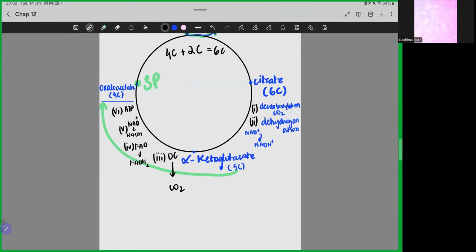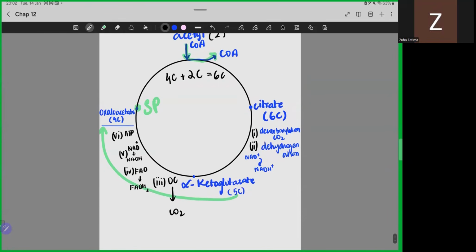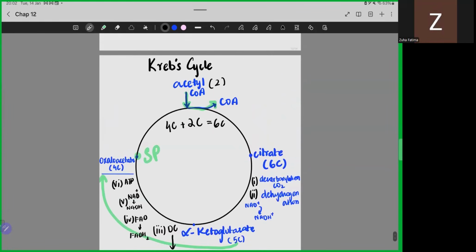मिस जो ये अल्फा कीटोग्लूटारेट वाला है, तो I think just read this as 5 कार्बन unstable compound because I am not familiar with this name. तो yes, you can absolutely remember this as the 5 कार्बन unstable compound. Even with the citrate, अगर आप 6 कार्बन लिखना चाहो तो आप लिख सकते हो. Oxaloacetate is something that you should know. But citrate, I would say याद कर लो because इस cycle का एक और नाम होता है. The Krebs cycle is also known as the citric acid cycle. So oxaloacetate, citrate और acetyl CoA जरूर याद रखो. अल्फा कीटो ग्लूटारेट को आप 5 कार्बन शुगर, सॉरी 5 कार्बन कॉम्पाउंड भी बुला सकते हो. That's perfectly fine. ओके मिस, थैंक यू.